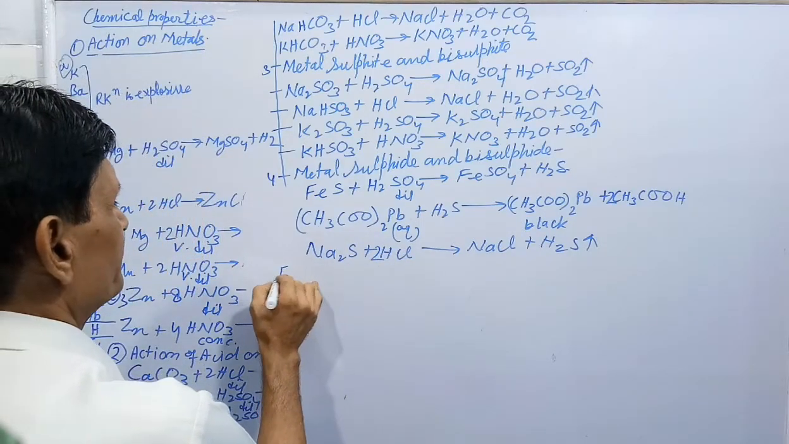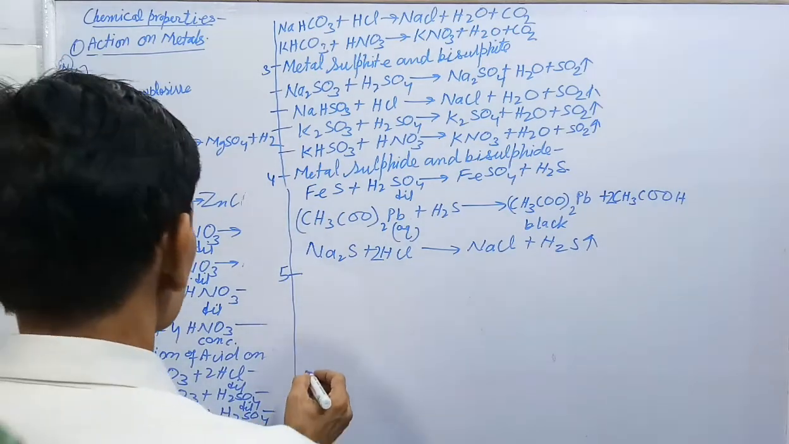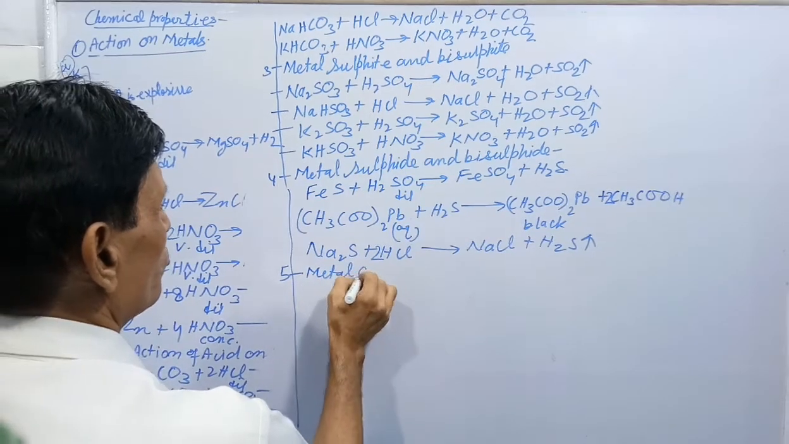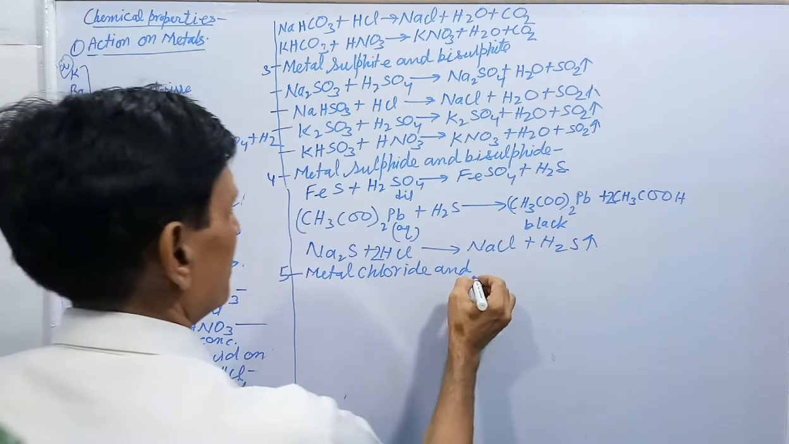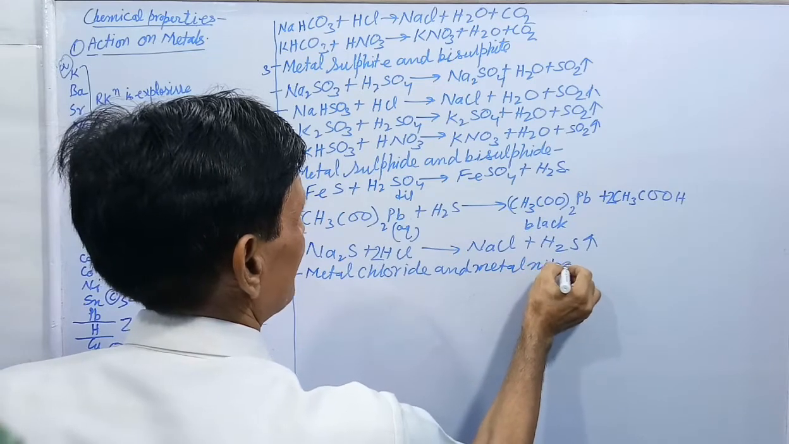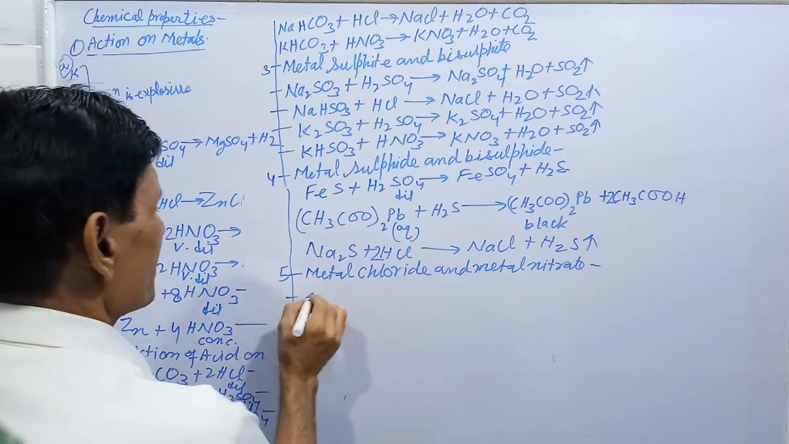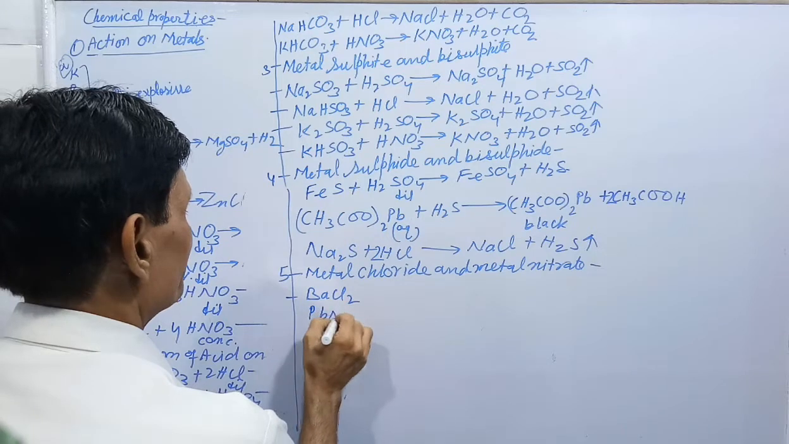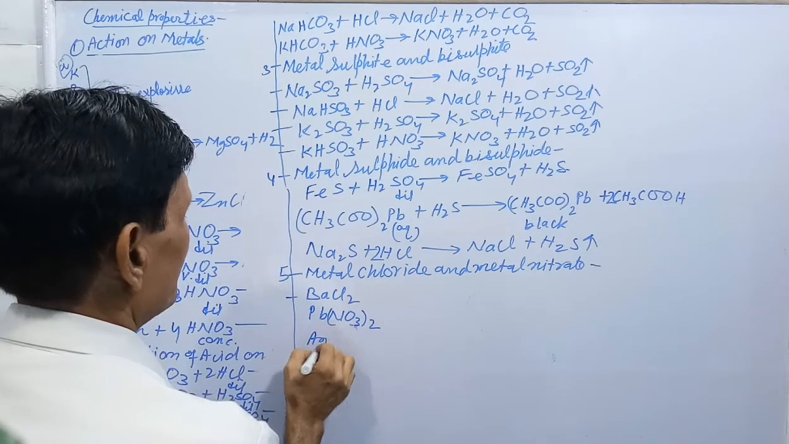Number 5, reaction with the solution of metal chloride and metal nitrate. Then metal chloride, some examples are barium chloride, lead nitrate; important ones only I am giving here, and silver nitrate solution.